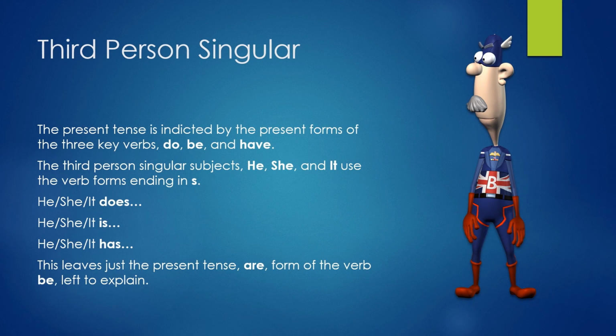Third person singular. The present tense is indicated by the present forms of the 3 key verbs do, be, and have. The third person singular subjects, he, she, and it, use the verb forms ending in s. He does, she does, it does. He is, she is, it is. He has, she has, it has. This leaves just the present tense are form of the verb be left to explain.